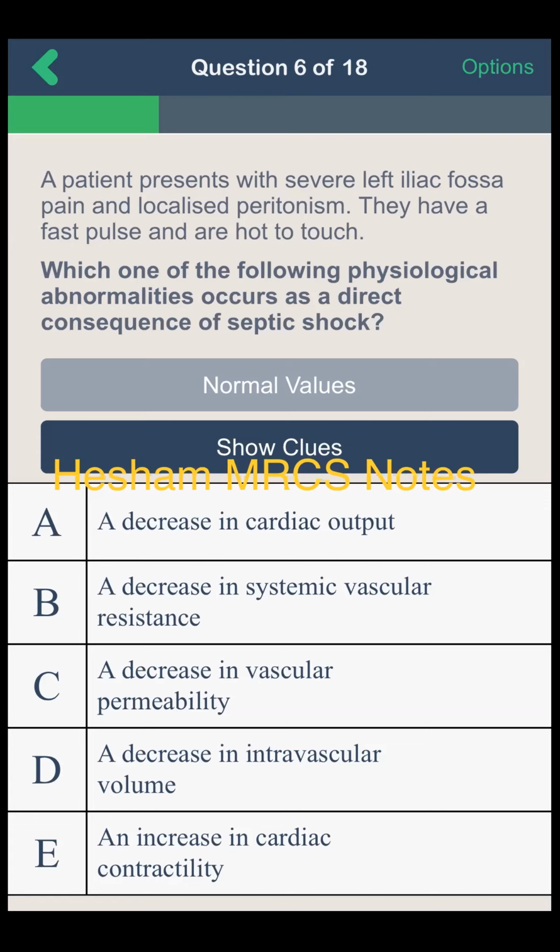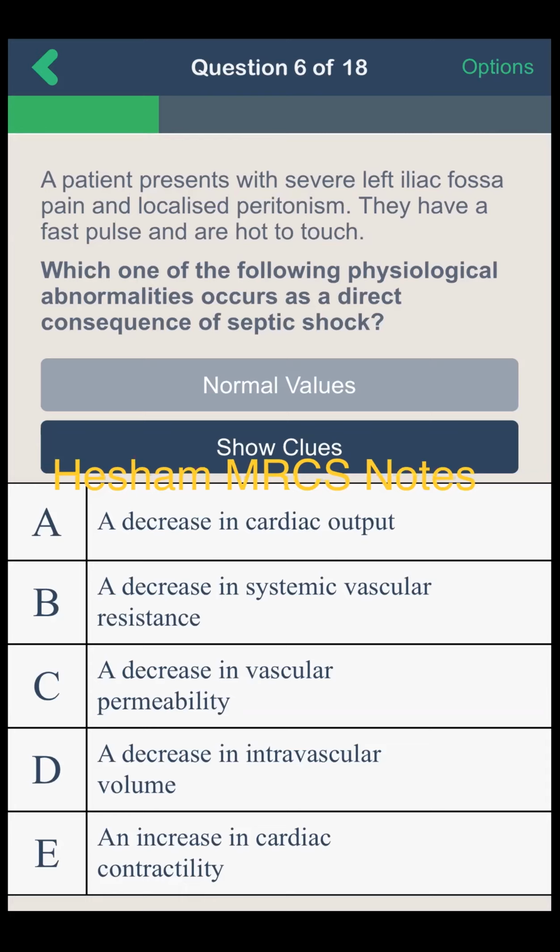In septic shock there is a decrease in cardiac contractility, that's why that option is wrong. A decrease in intravascular volume, this is not it. A decrease in vascular permeability, no. Option B, a decrease in systemic vascular resistance. Yes, excellent. As I said, the distributive shocks, which are septic, endocrinal, neurogenic, and anaphylactic, all of them have a decrease in the systemic vascular resistance.